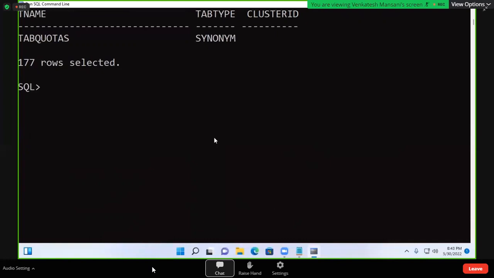Now we already have a database application, so why do we need to develop one? The purpose of JDBC is to develop this type of application. But already we have this one. Why JDBC? This is possible only in a LAN, a local area network. Java program on one computer, SQL prompt on one computer, database on another computer, communication is possible. But if the database is in the US and your Java program is in Hyderabad, that is also possible with Java. The database can be anywhere in the world, and your Java program can be anywhere in the world.